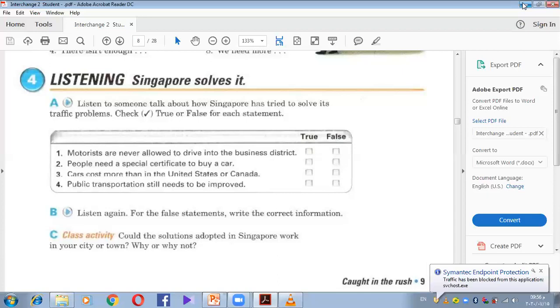Not everyone can get one. There is also a high tax on cars, so it costs 3 or 4 times as much to buy a car in Singapore as it does in, say, the United States or Canada. The other thing Singapore has done is to build an excellent public transportation system. Their subway system is one of the best in the world, and there is also a very good taxi and bus system.